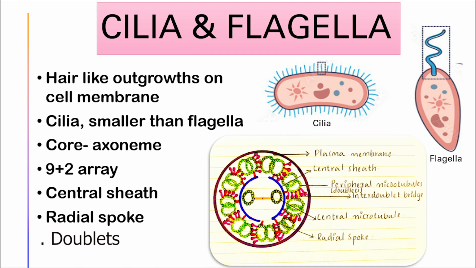The central tubules are connected by a bridge and they are embedded inside a part called the central sheath. Among the microtubular pair situated on the peripheral part, one of the microtubules is connected to the central sheath by a radial spoke. The peripheral doublets are also interconnected to each other by linkers. The cilia and flagella emerge from a centriole-like structure called basal bodies.